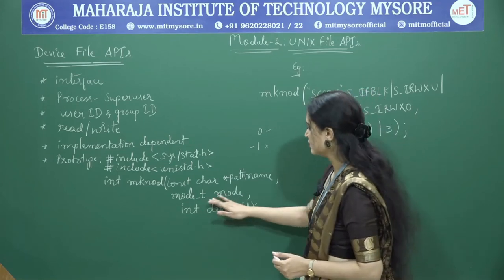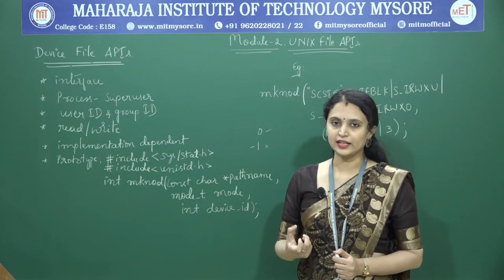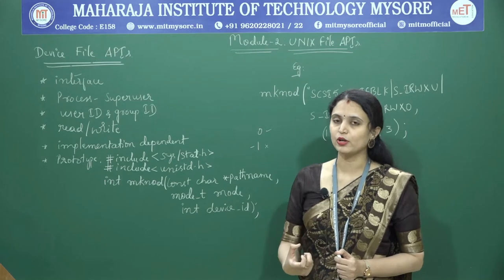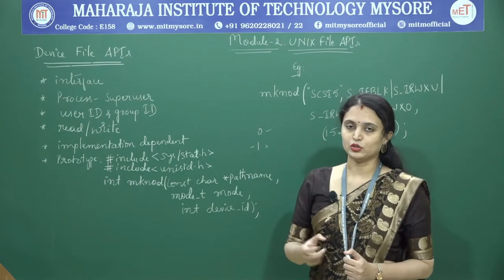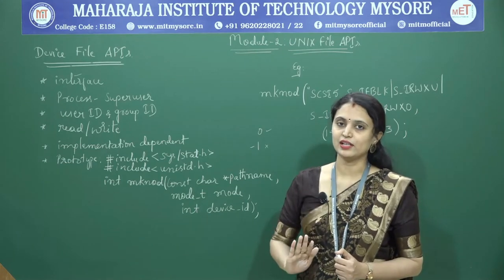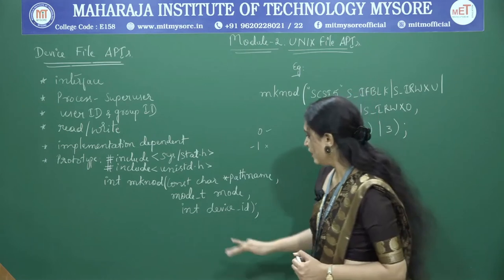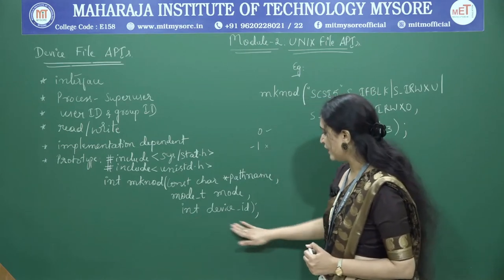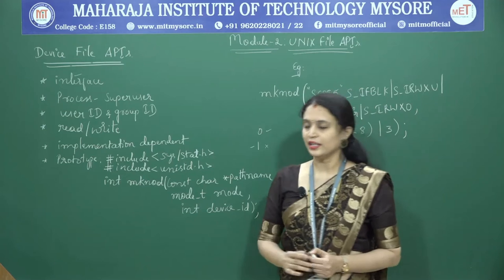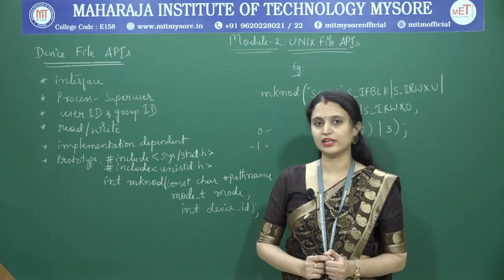Along with this, one more access flag indicates whether it is a block device file or a character device file. We have discussed these two types in previous sessions. The third argument is the device ID, which consists of the major device number and the minor device number.